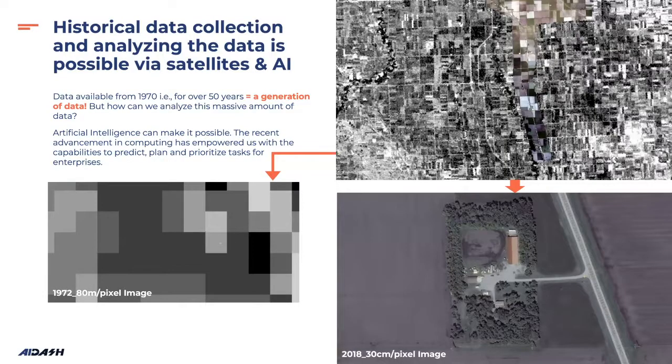If we compare them, the top one is the 1978 image at 80 meter pixel resolution, in which it is very difficult to identify any object or boundary. But in the same area in 2018 at 30 centimeter pixel resolution, we can easily identify what objects are there and the boundary of each object. That is the transition of resolution from 1978 to 2018. This resolution leads to the building of AI models, in which we need to process large amounts of data and extract useful information.